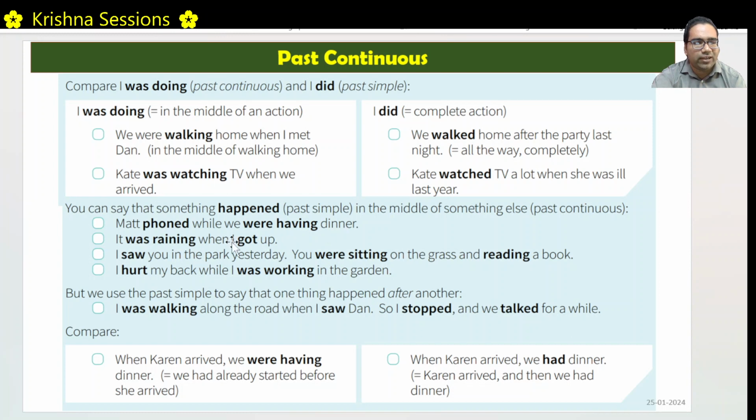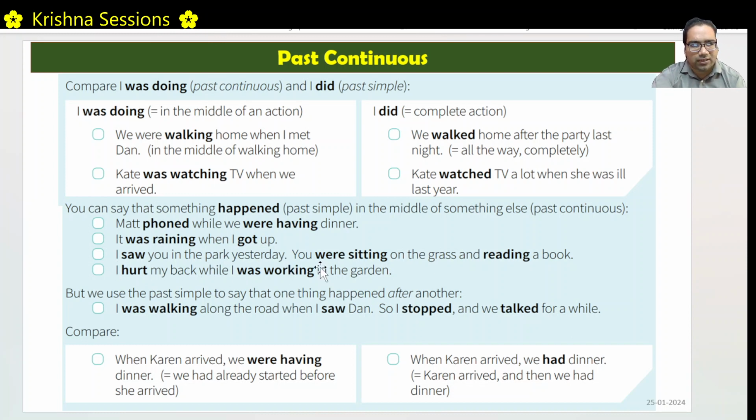It was raining when I got up. And I got up was in the middle of raining. Right, it was raining between this and this, and I got up somewhere in between. So it was raining when I got up. It was raining is in past continuous. I got up is in simple past.